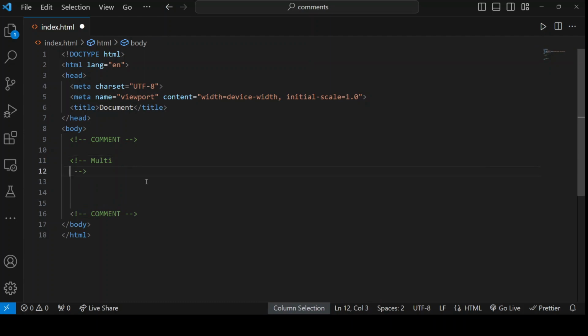Right now it's a multi-line comment, as you can see. Now line 9, 11, 12, 13 and 17 are the commented ones. So the single line comment and the multi-line are written in the exact same syntax, with an angle bracket, exclamation point, and a double dash to open it, and a double dash and a closed angle bracket to close it.